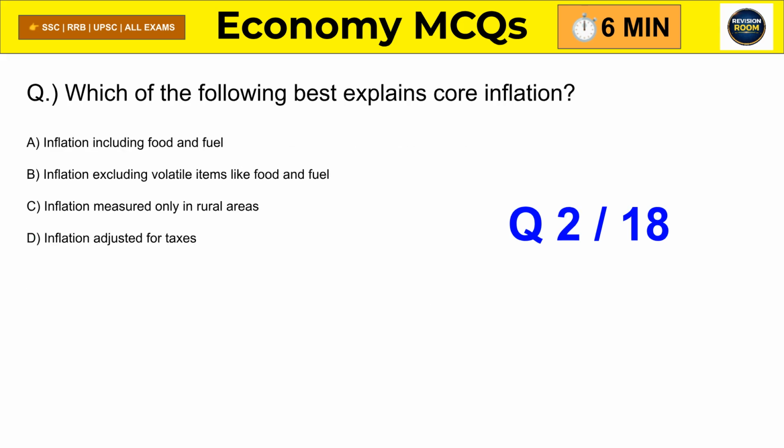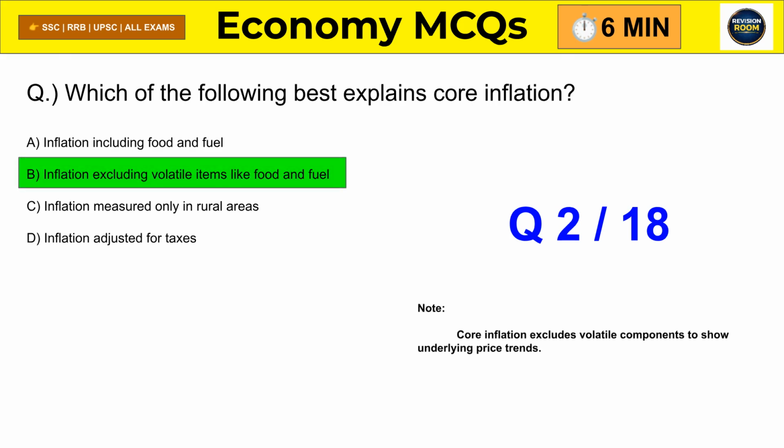Question 2. Which of the following best explains core inflation? Correct answer is inflation excluding food and fuel. Because these items are volatile and removed to see real price trends.